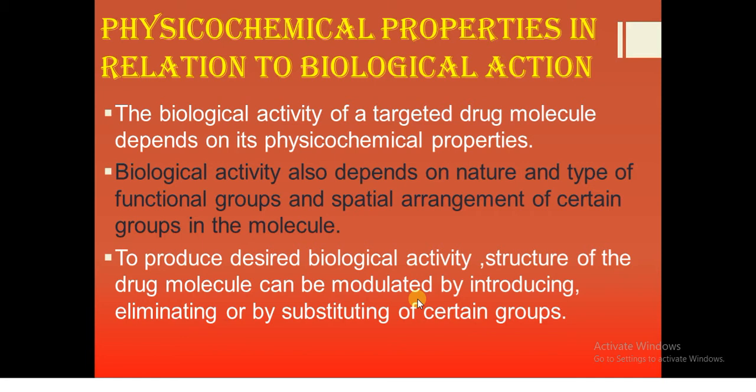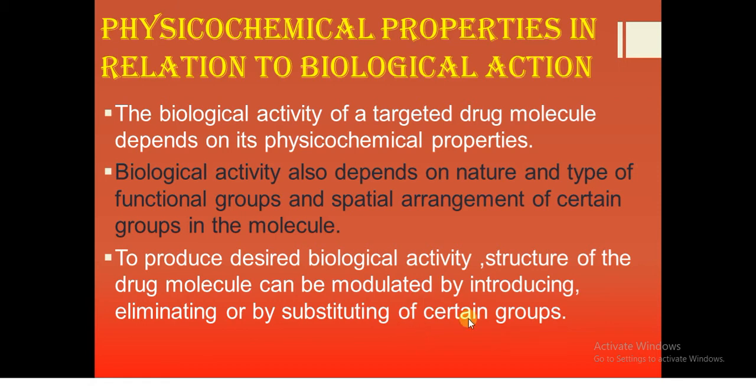If a chlorine group is not producing the desired therapeutic activity, then we can replace the chlorine group with an amino group, or with another group like a fluoro group or an iodo group. So substitution we can do, elimination we can do, or introduction we can do. Like this we can modulate the already present drug molecule.